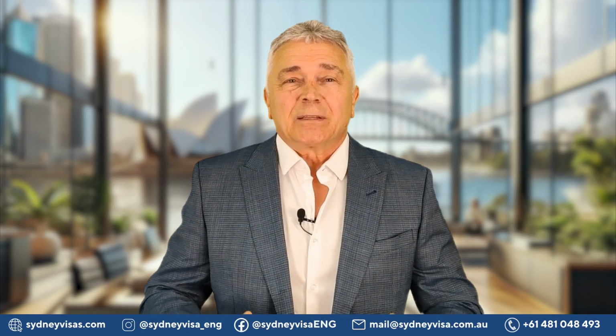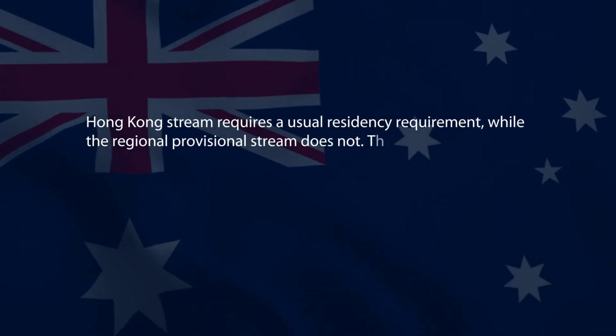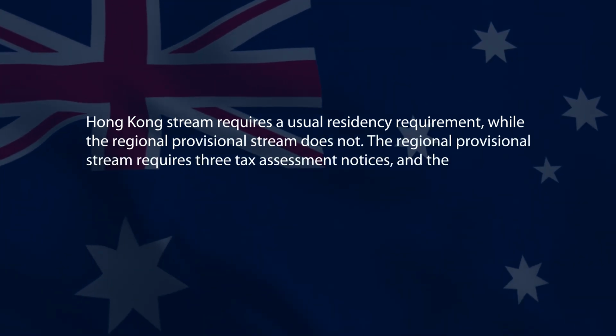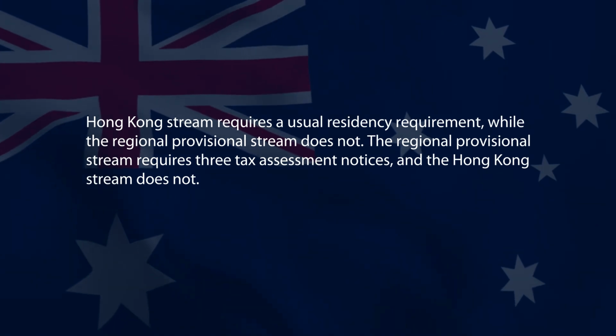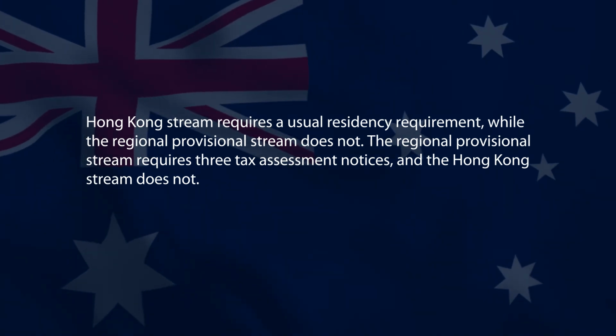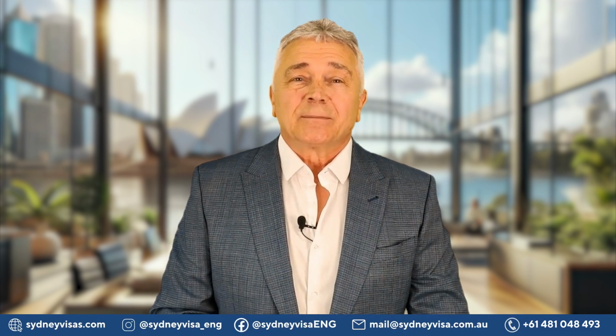One of the main differences between Hong Kong stream and regional provisional stream is that Hong Kong stream requires usual residence requirement, while regional provisional stream does not. Regional provisional stream requires 3 tax assessment notices, while Hong Kong stream does not. More about these requirements when we explain the basics of both streams.